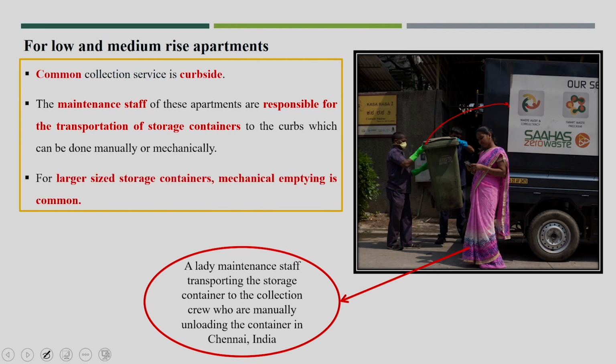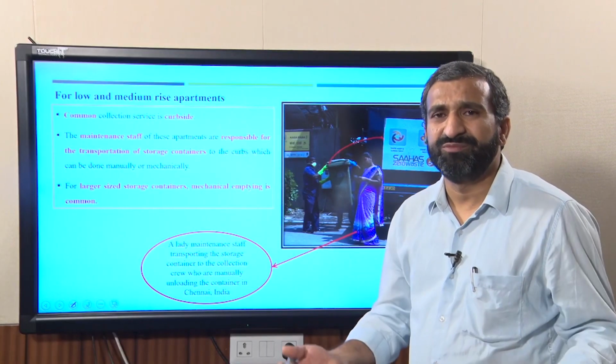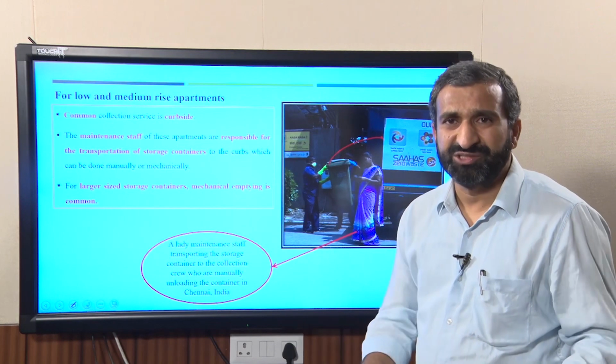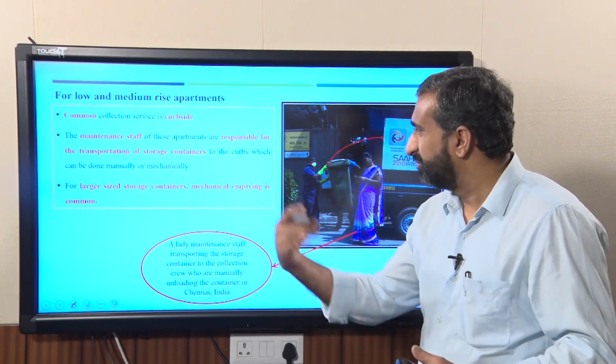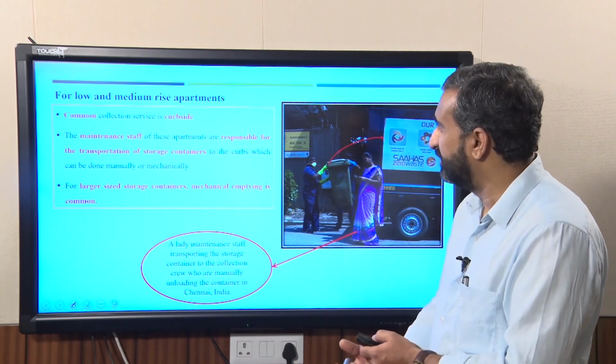Here, large storage containers that are mechanically emptied are very common, because an apartment has a number of households together, so the waste generation is also large. It is good to use larger size containers in this kind of scheme.